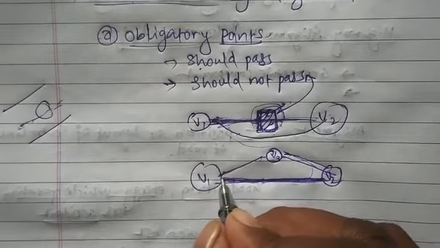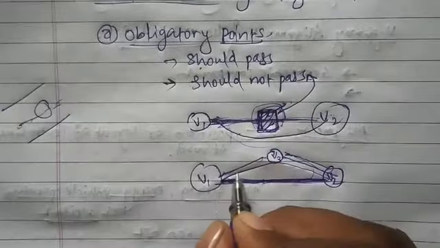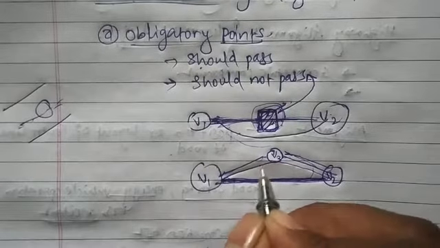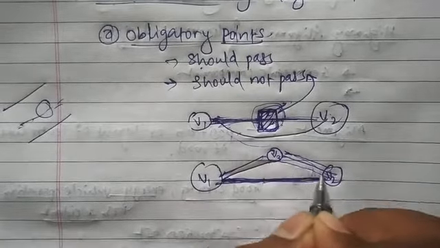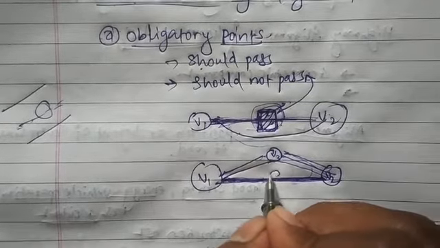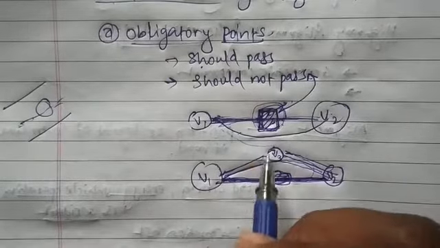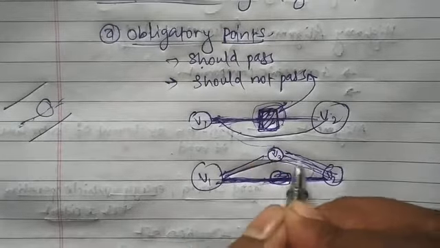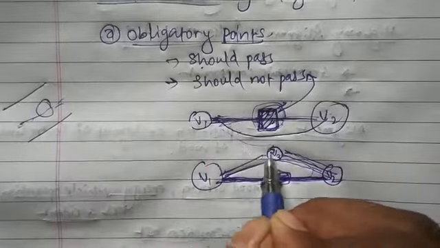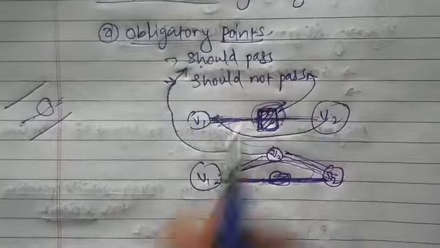Instead of this, if we provide one road system which will move from V1 and go to V3 and V2, in this case we have to shift this alignment from this position to this. So because of this village we have shifted our alignment, so such points are called obligatory points through which the alignment should pass.